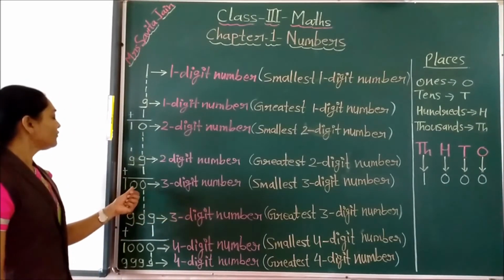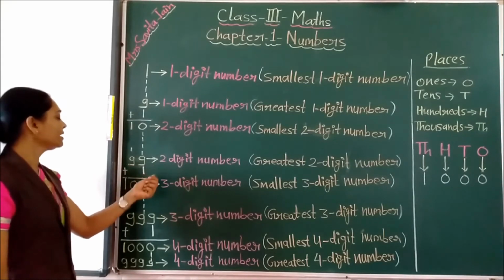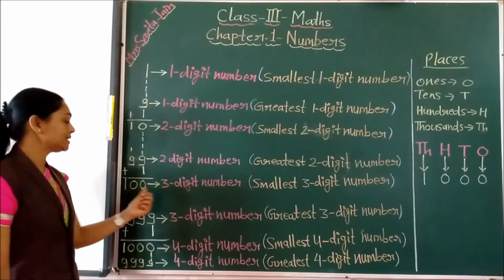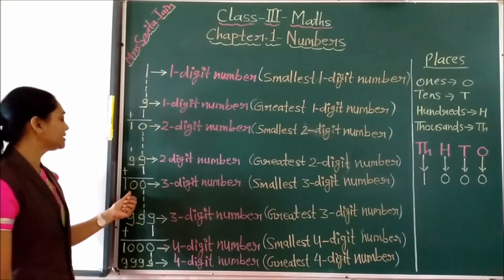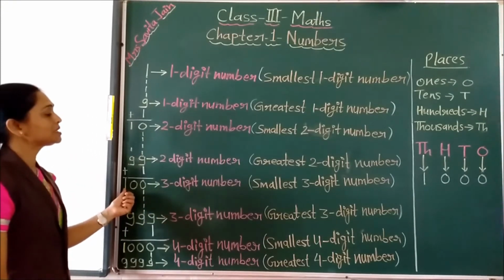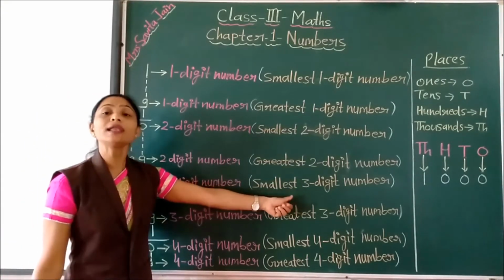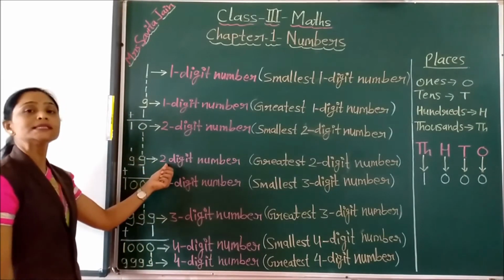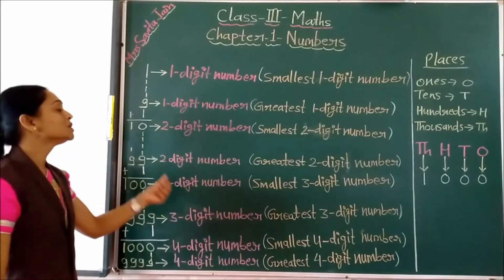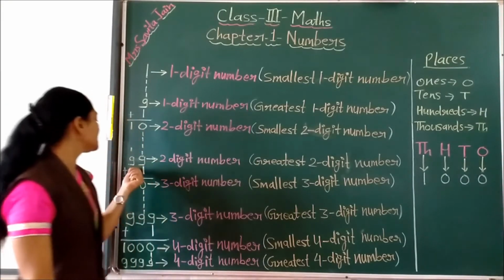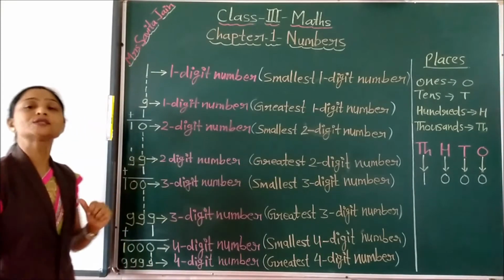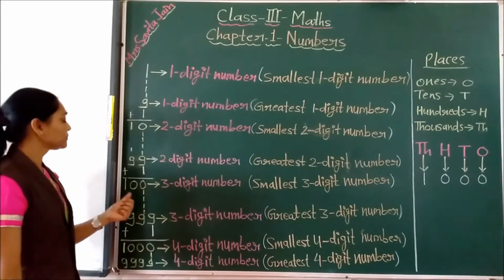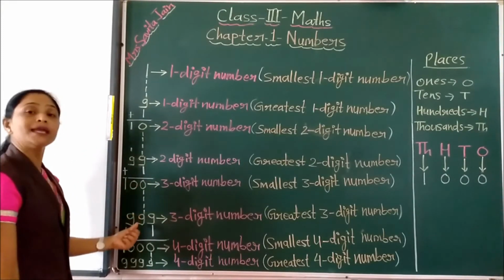Now you can see before 100 we are not having any 3-digit number. Yes children, before 100 there is no 3-digit number. So that's why this is the smallest 3-digit number. And after 99 also you can see there is no 2-digit number. So that's why this 99 is the greatest 2-digit number.